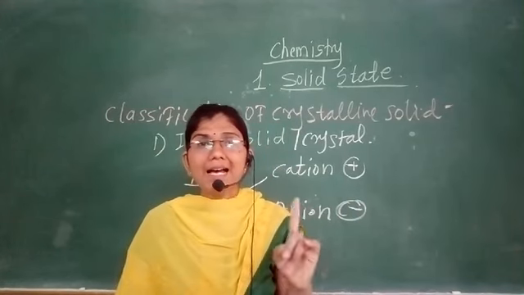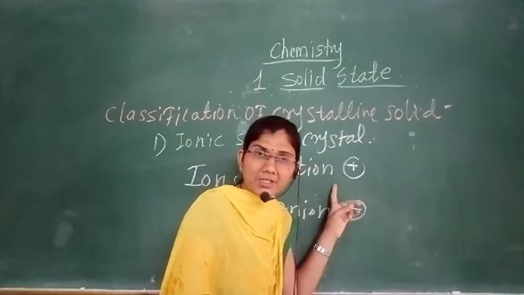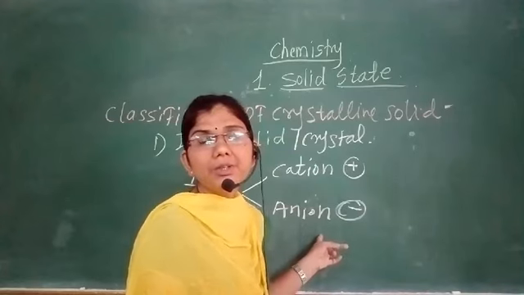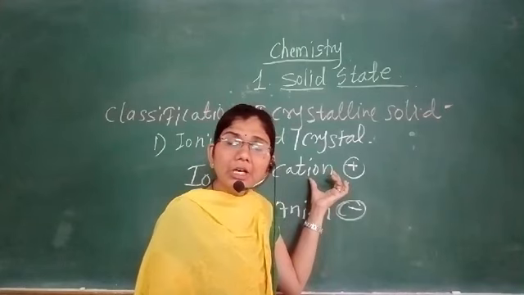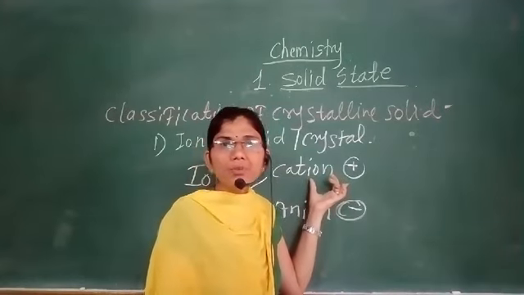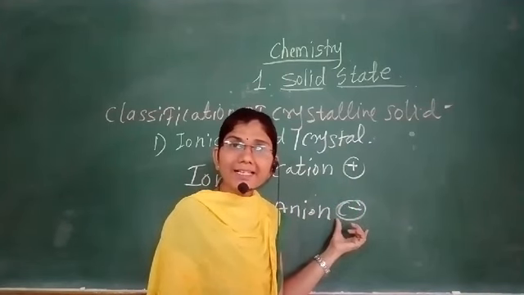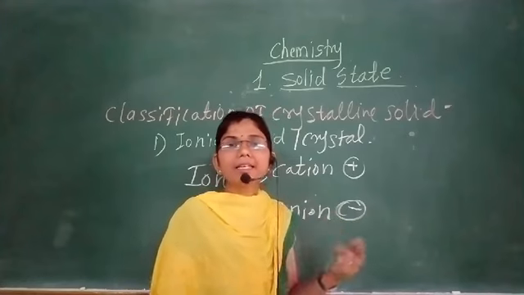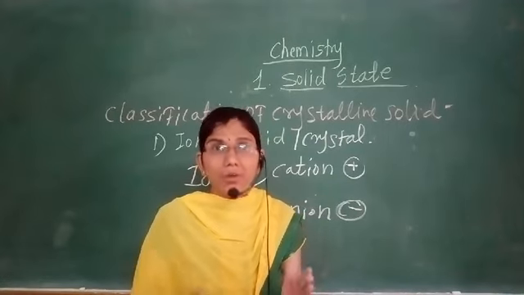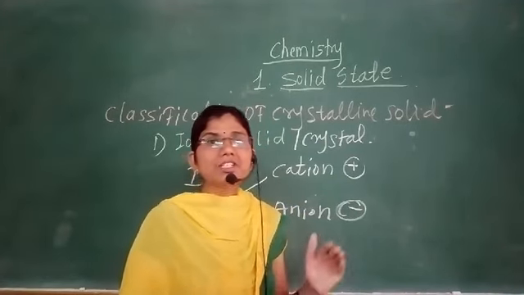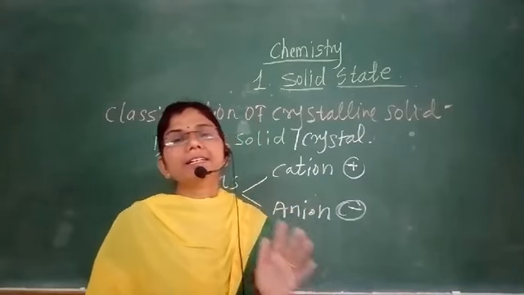Ions are the charged species, carrying either a positive or a negative charge. Positively charged cations are formed by the loss of an electron from the atom, and negatively charged anions are formed by the gain of an electron by that atom. So, what are ions? Ions are the charged species, carrying either a positive charge or a negative charge.